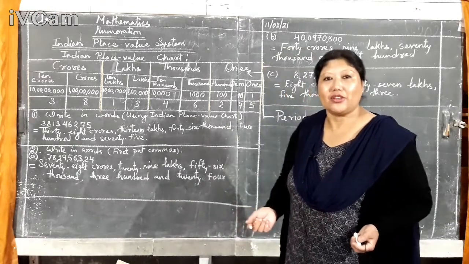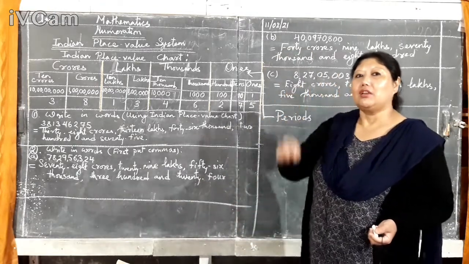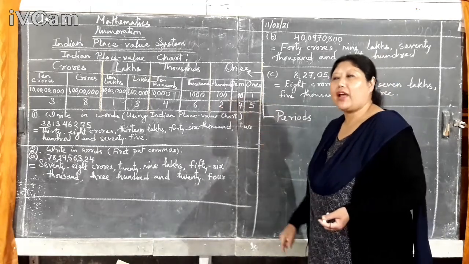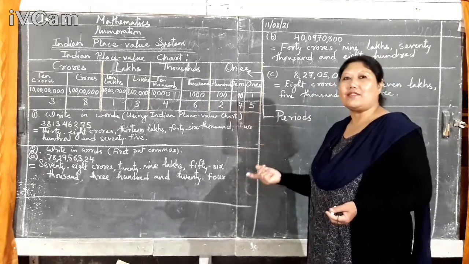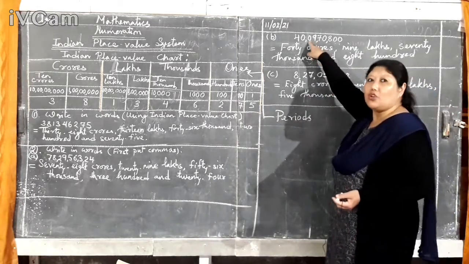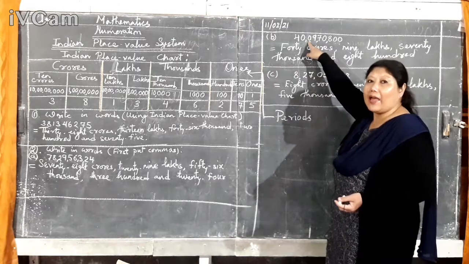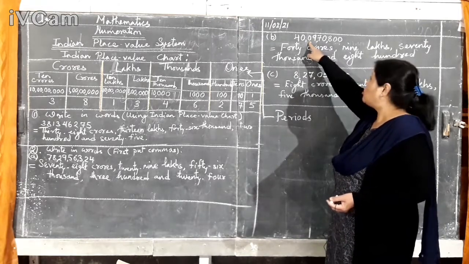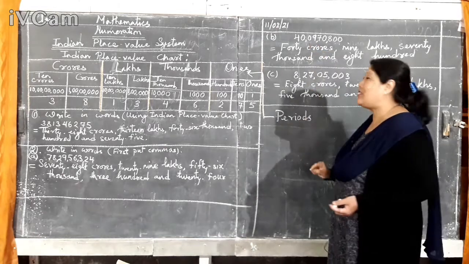It has a value, isn't it? But if you put 0 at the back of 9, it will be 09. That means only 9. Remember that. Okay. So there is no digit in the lakhs place, ten lakhs place. So don't say anything about it. Okay. So 09 becomes 9 lakhs.